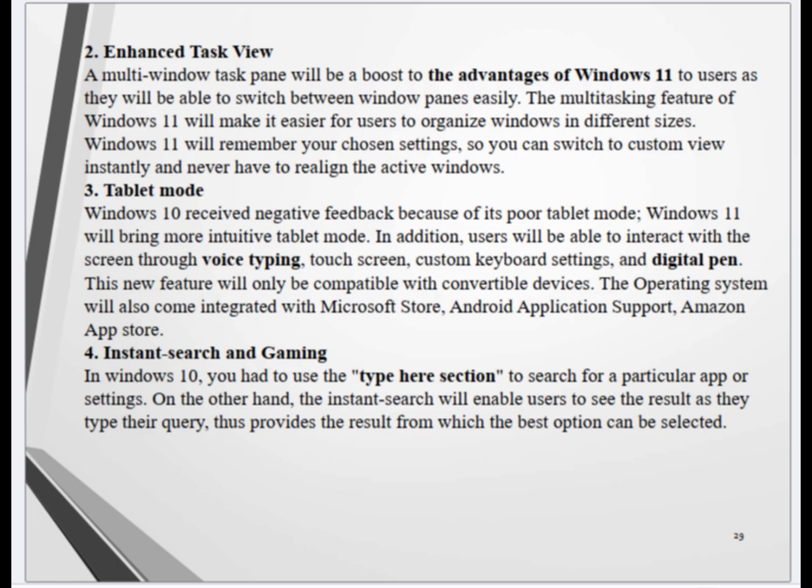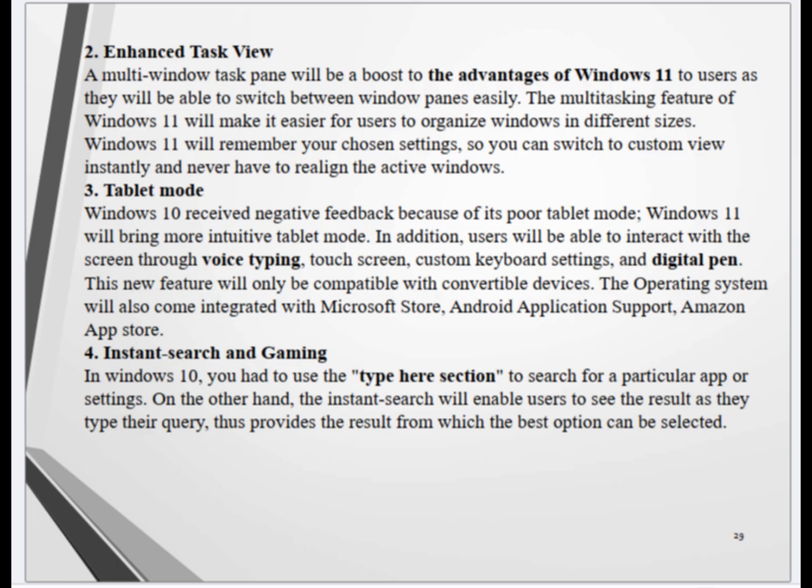3. Tablet mode. Windows 10 received negative feedback because of its poor tablet mode. Windows 11 will bring a more intuitive tablet mode. In addition, users will be able to interact with the screen through voice typing, touch screen, custom keyboard settings, and digital pen. This new feature will only be compatible with convertible devices. The operating system will also come integrated with Microsoft Store, Android application support, and Amazon App Store.